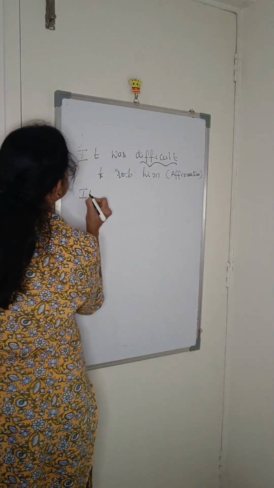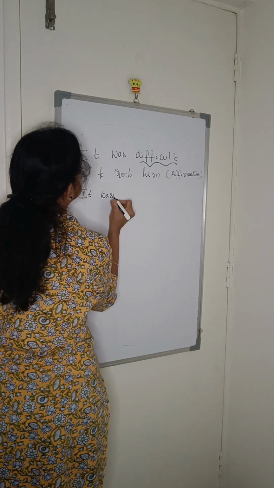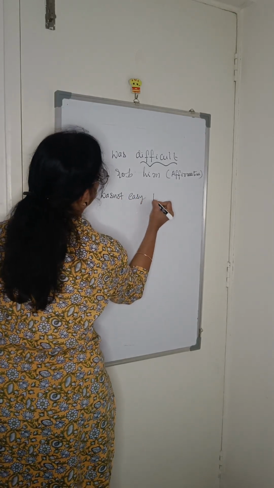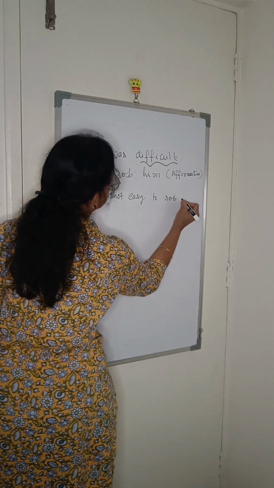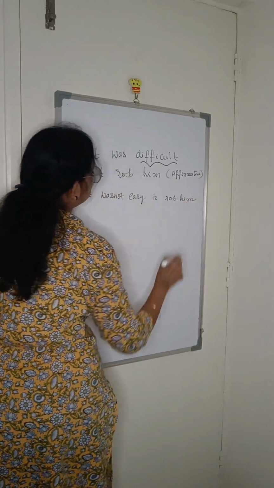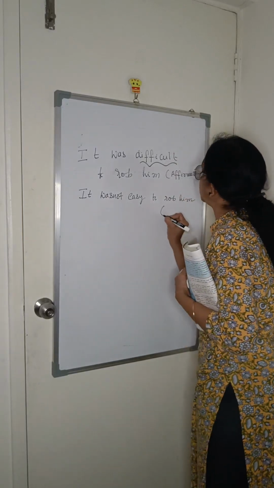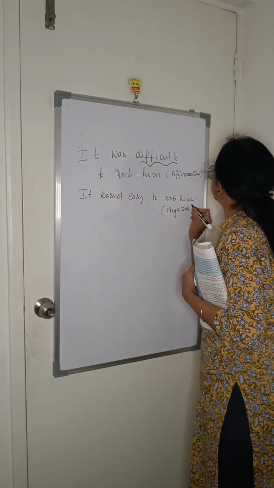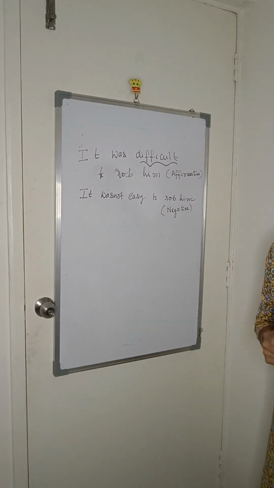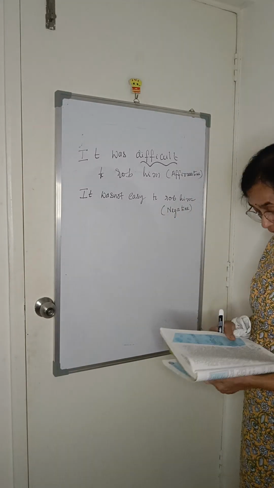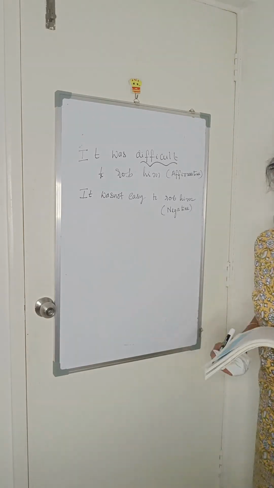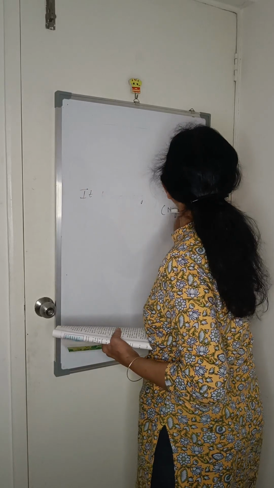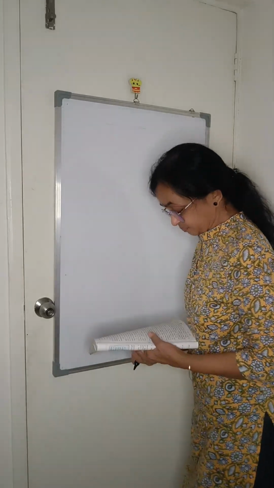It was not easy to rob him. Very simple. Negative. So we have to take the opposite of difficult and then change it to negative. Understood? Grammar is very easy. Once you follow the rules, it's just like mathematics. If you follow the rules, you get full marks.